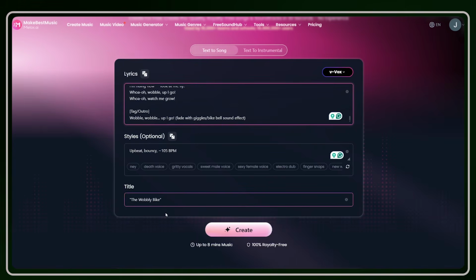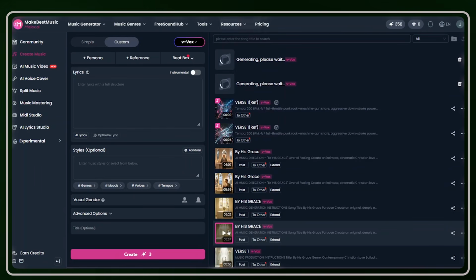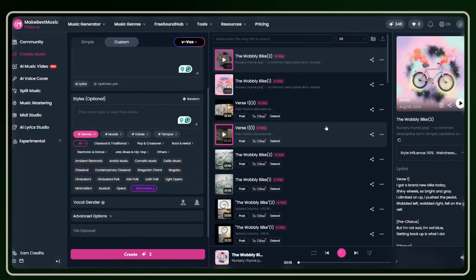Once we are done, the only thing we need to do is hit create, and Macbest Music is going to generate two versions of our songs. Listen to them carefully and choose the one that you really feel matches the tone, the mood, and the song you are looking for. Now, before you go to any step, there is one more thing that is very important, which you need to download: the license certificate for the song you've just created.